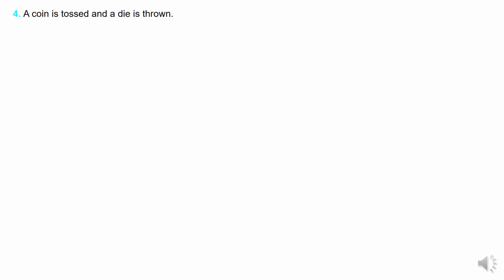Now the fourth question: a coin is tossed and a die is thrown. Suppose a coin is tossed. So what are the possible outcomes, heads and tails? Now suppose a die is thrown. What are the possible outcomes? 1, 2, 3, 4, 5, 6, right? So now we are supposed to find the sample space, meaning all possible combinations. What can they be?